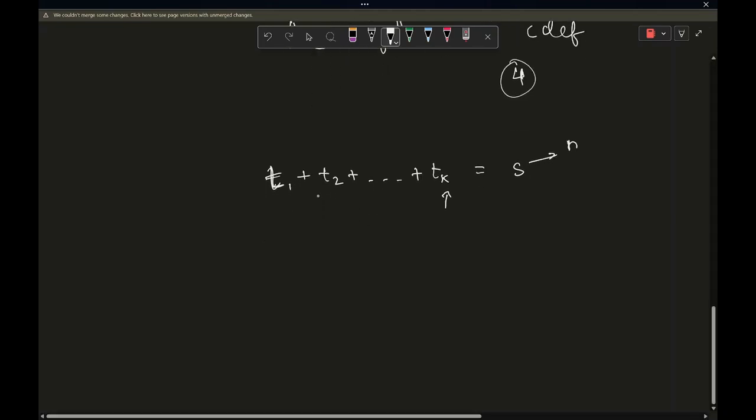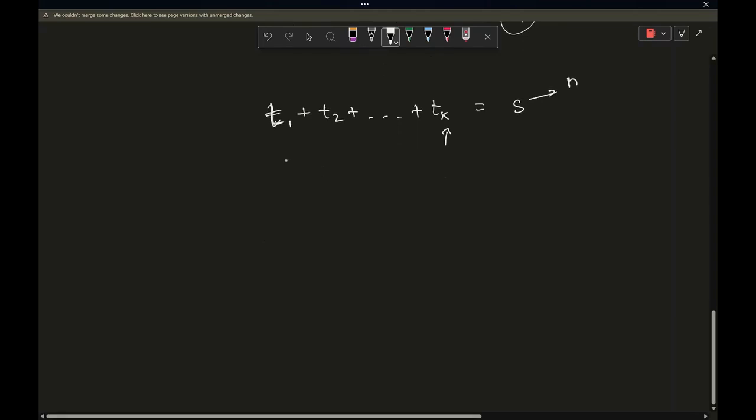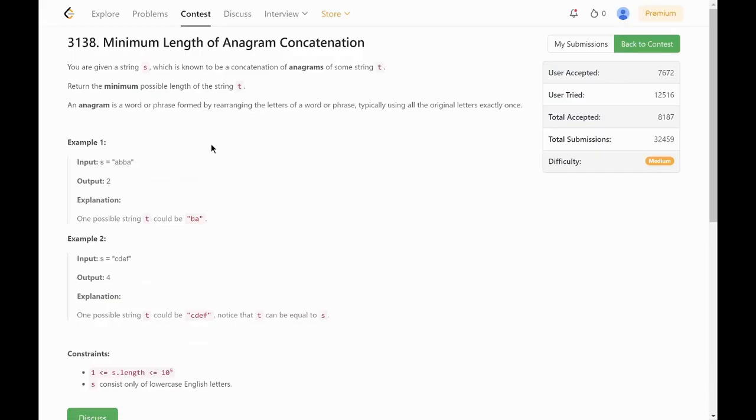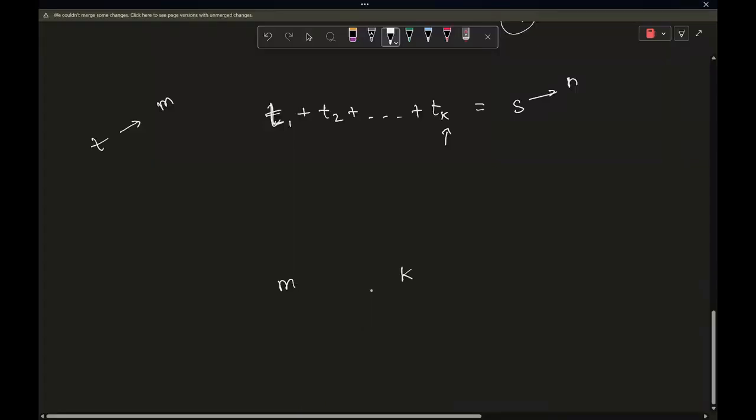So just to make the problem simple for now, let's assume that we knew the value of K, or let's say the length of the string T is M. If we know the value of any one of them, then can we do something? Try to think about it. We have very limited knowledge being given in the problem, so let's just look at the most obvious things which we can do here.